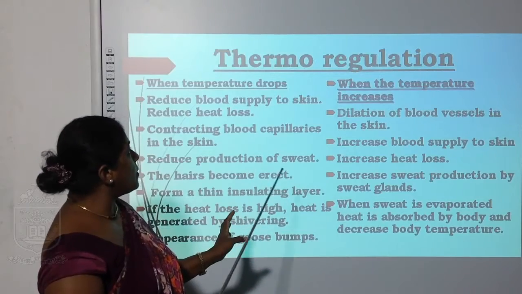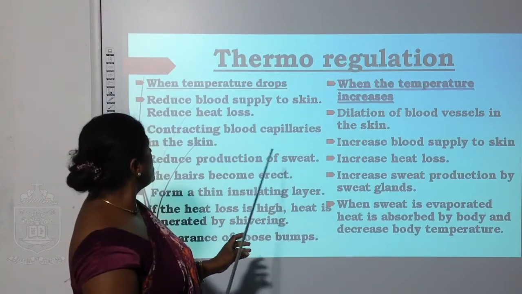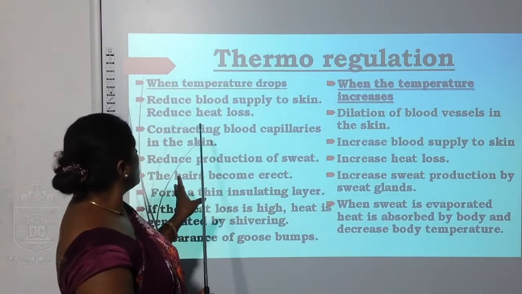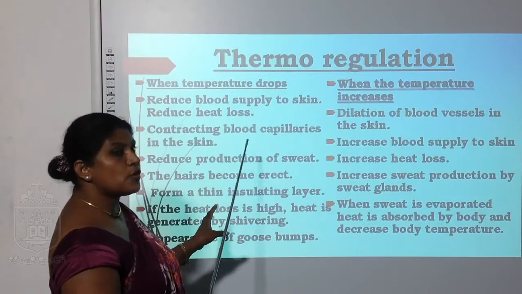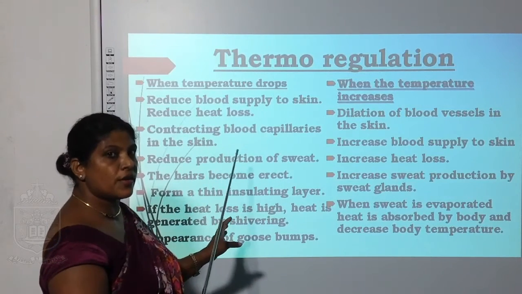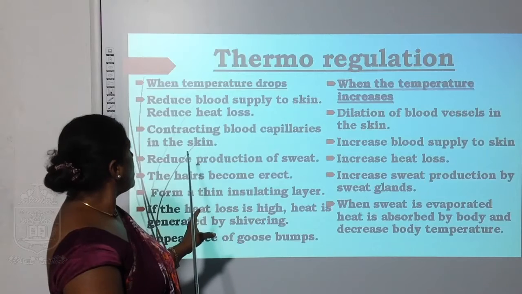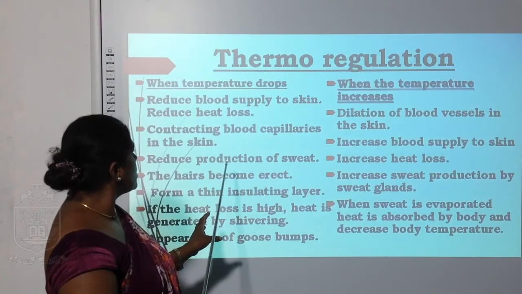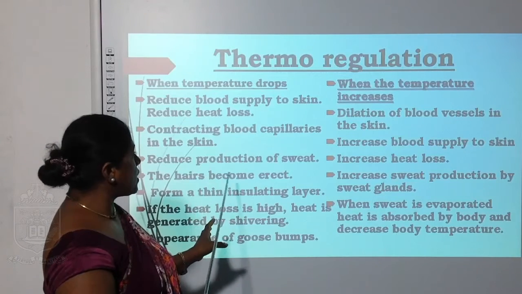These are the things happening in thermoregulation when temperature drops. When the body temperature reduces, blood supply to your skin is reduced. That is to reduce the heat loss. And contraction of blood capillaries in the skin. Reduces production of sweat.